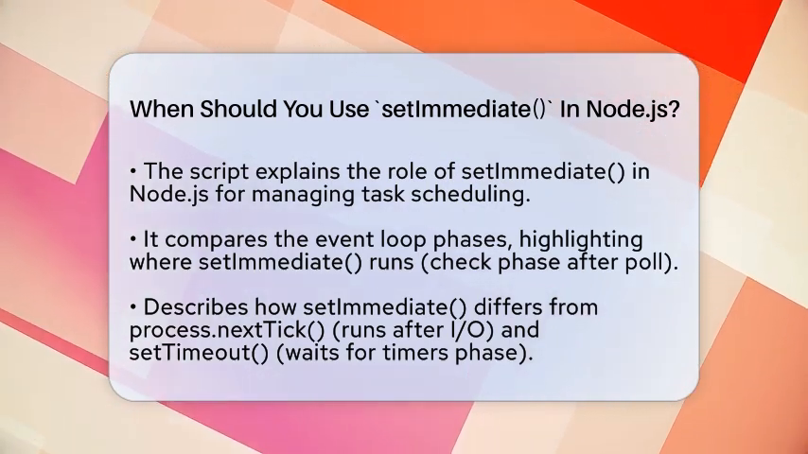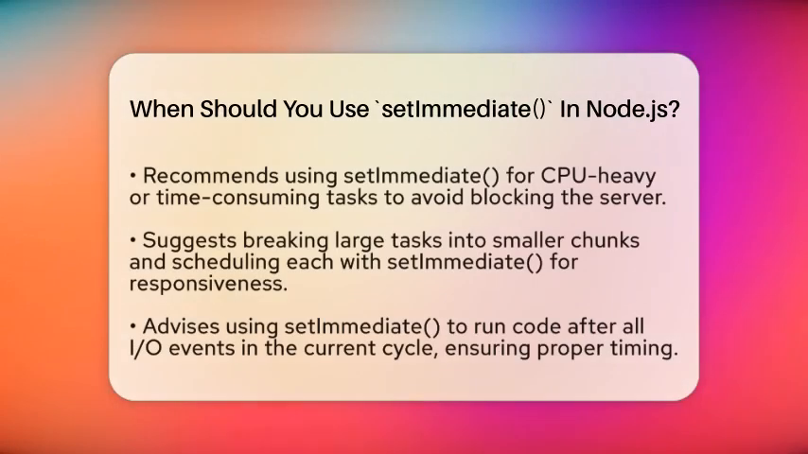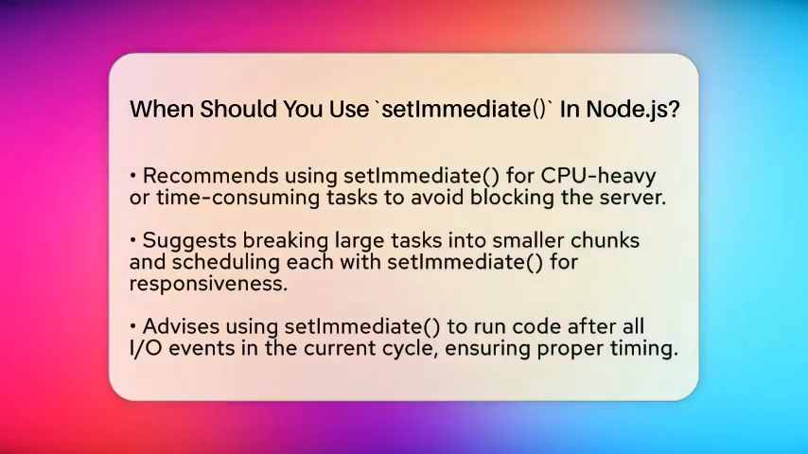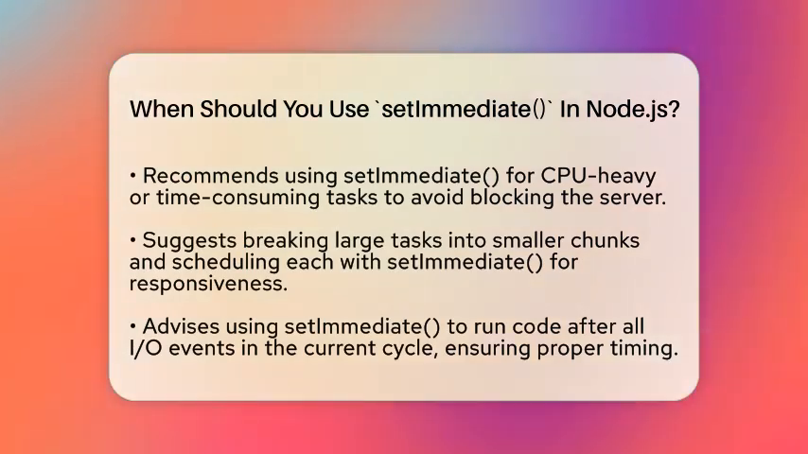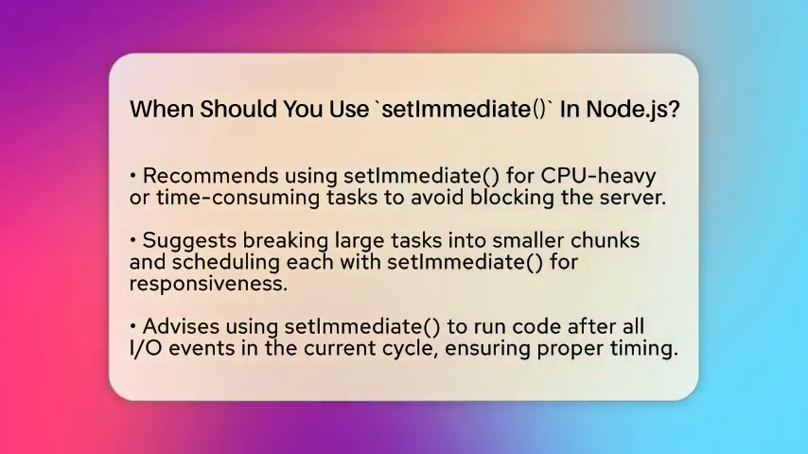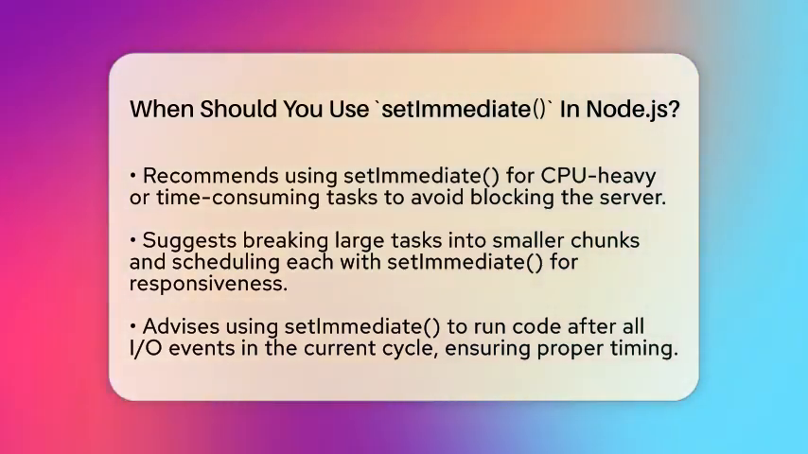Well, process.nextTick runs before the event loop continues, which can sometimes cause delays for I/O. On the other hand, setTimeout with 0 milliseconds waits until the timers phase, which might be delayed if other timers are queued. setImmediate is designed to run after I/O events are handled, making it more predictable for deferring tasks until the current I/O cycle is complete.